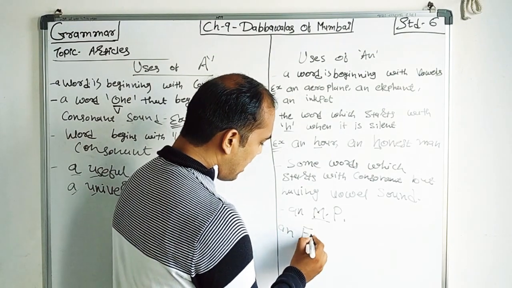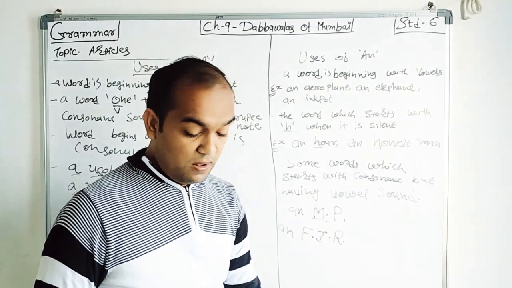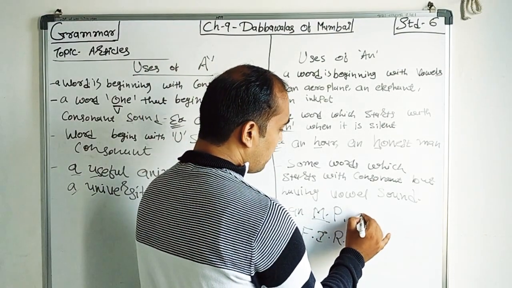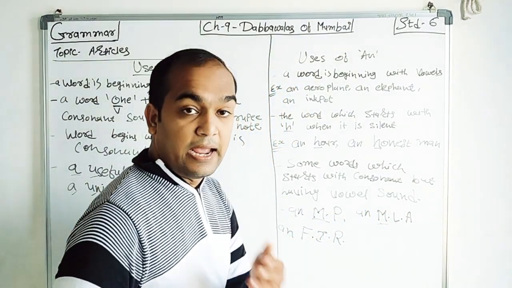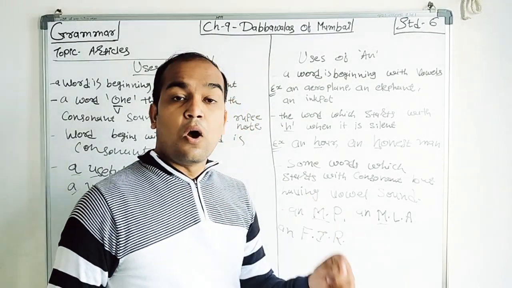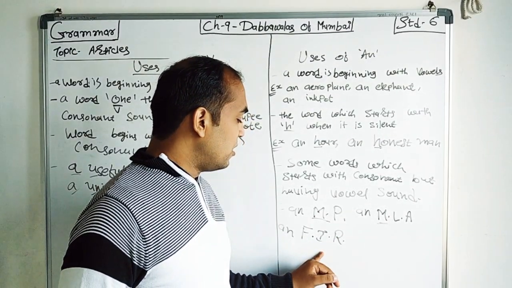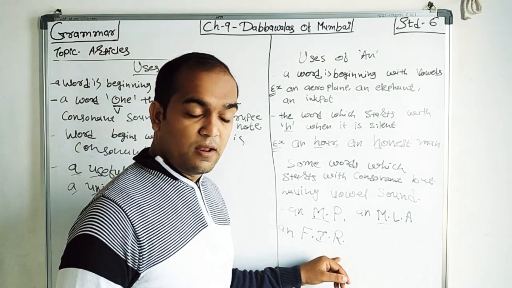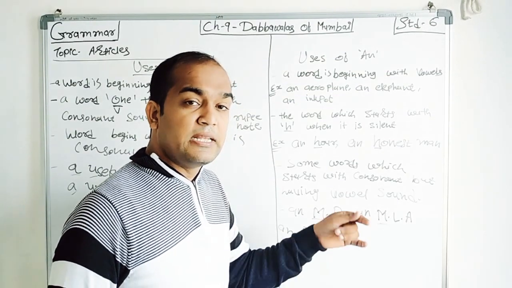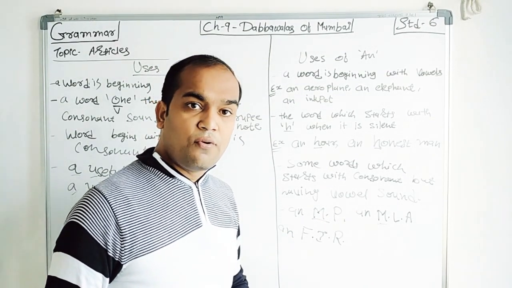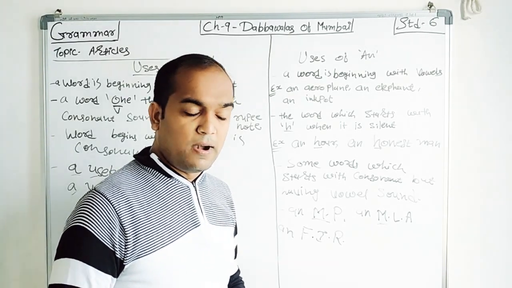An FIR. See, F, the sound is E, right? Then an MLA, again E, M. If the full form, member of Legislative Assembly, that time a. Here first FIR, right? Then MP, member of parliament. That time he is a member of parliament. But if we want to say he is an MP of the Indian Constitution, or we can say an MP of our government, so that time we are using an.